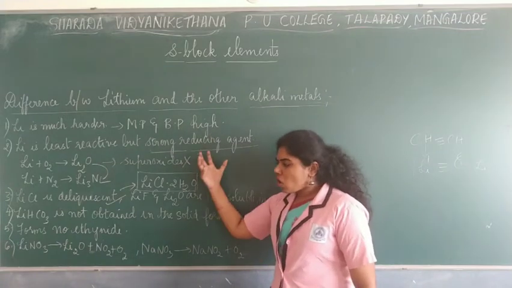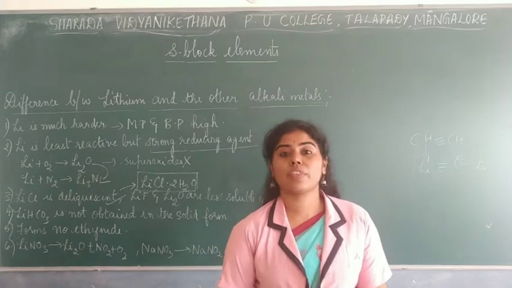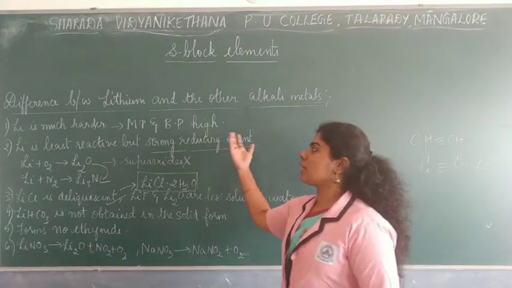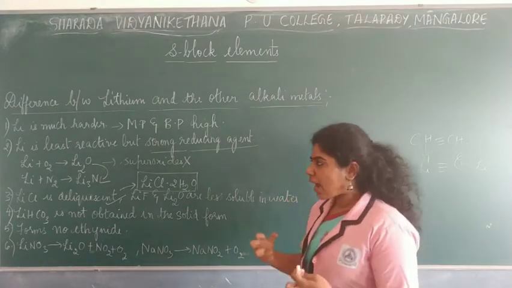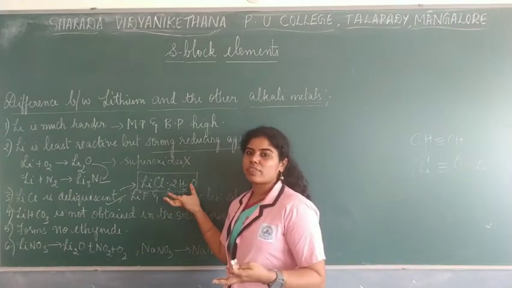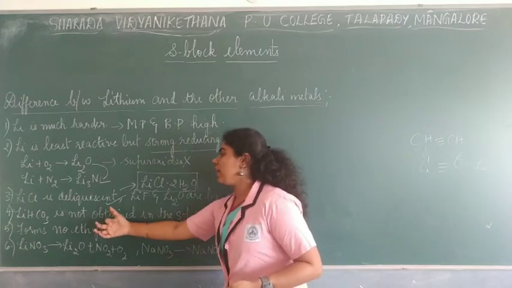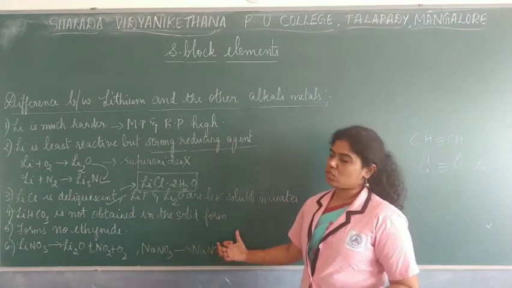So in all of these properties, you may be asked to write any 3 of the points of difference between lithium and other alkali metals. So try to remember any important 3 of them or 4 of them, so that you can write it down very easily. That is one thing. So lithium hydrogen carbonates are not obtained in solid form.